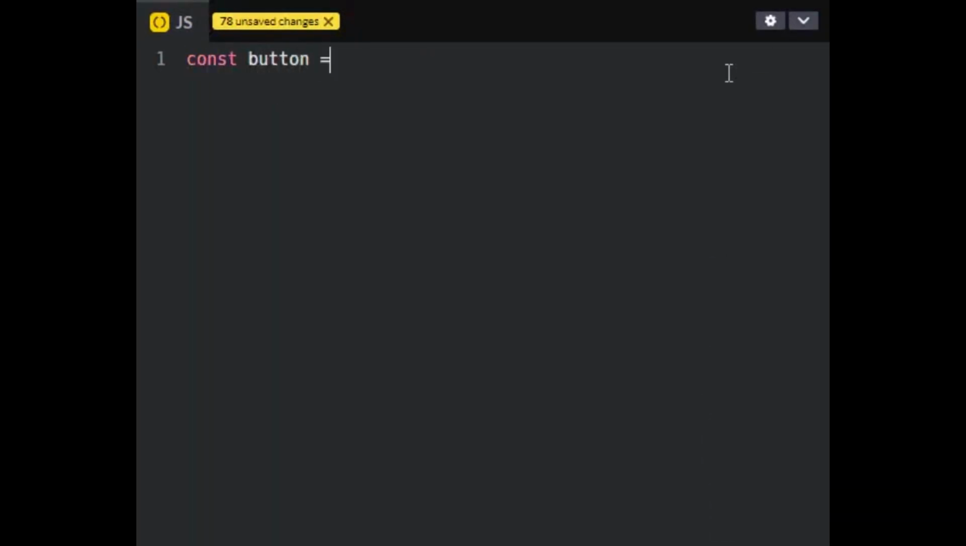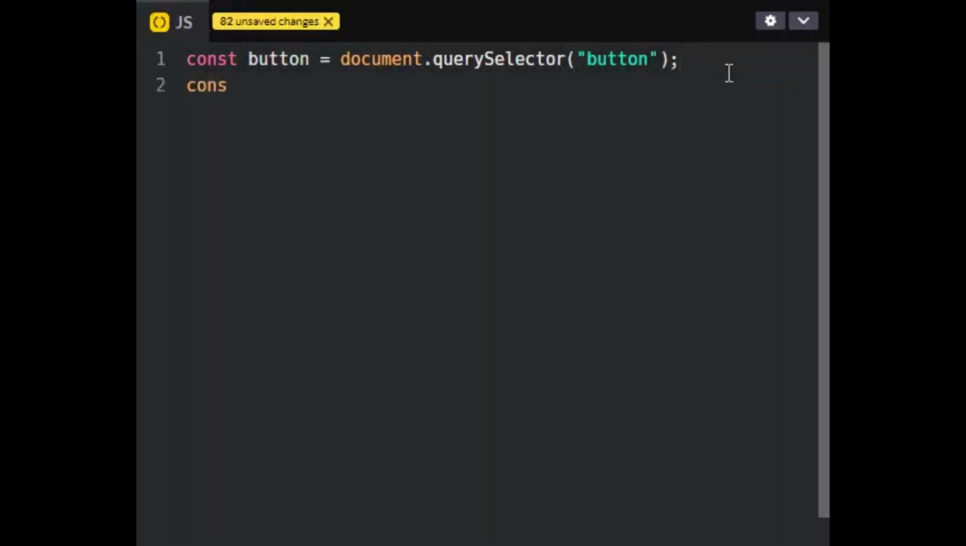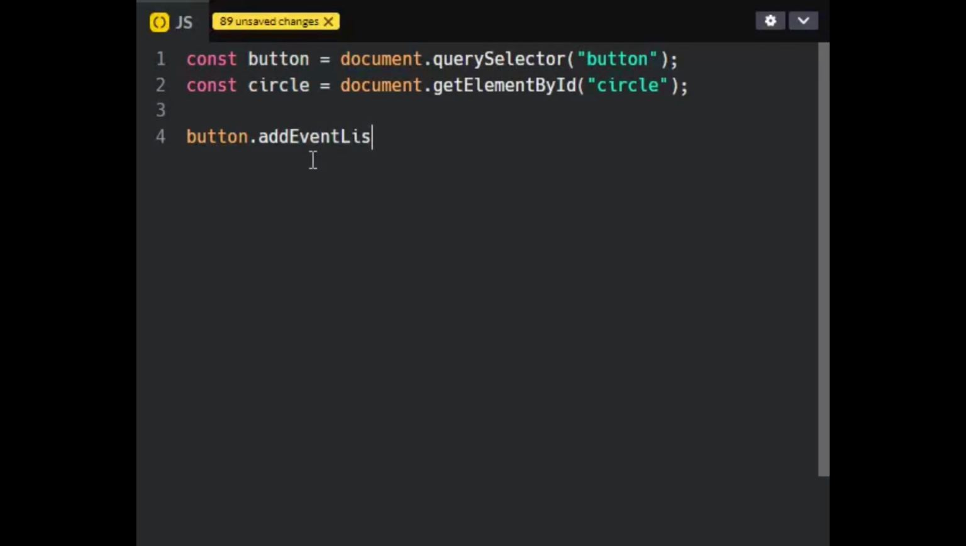This JavaScript code selects a button and a circle element. When the button is clicked, it moves the circle to the click position, animates it briefly, and resets the animation.